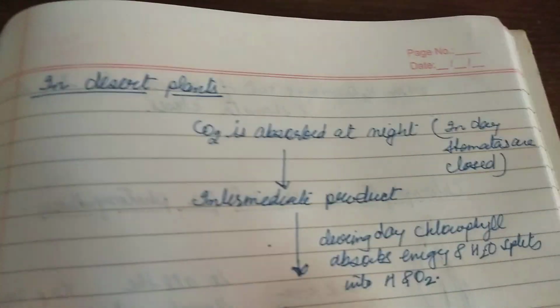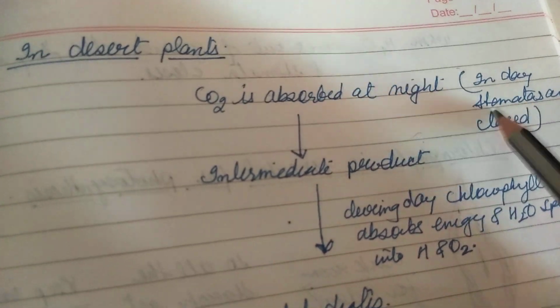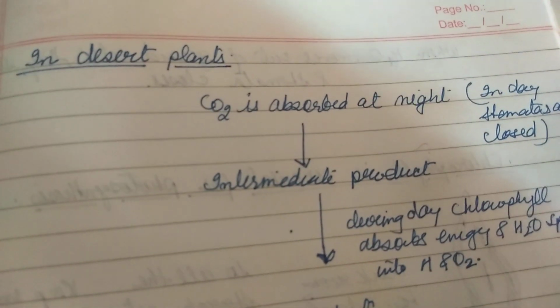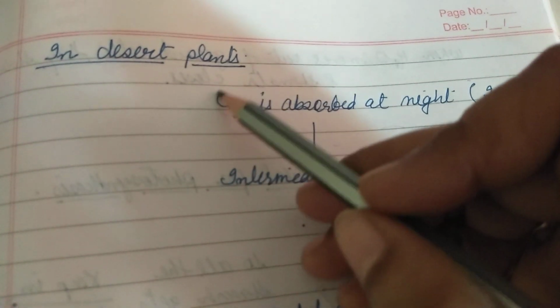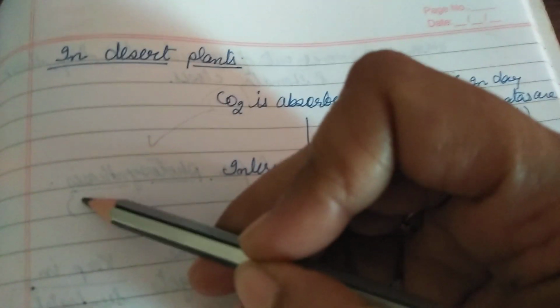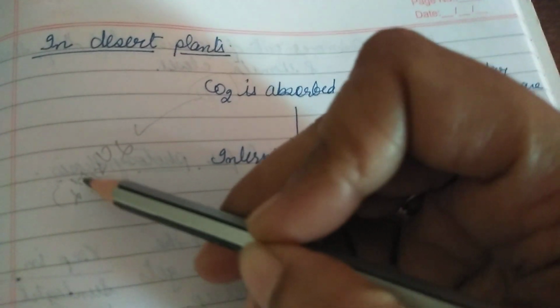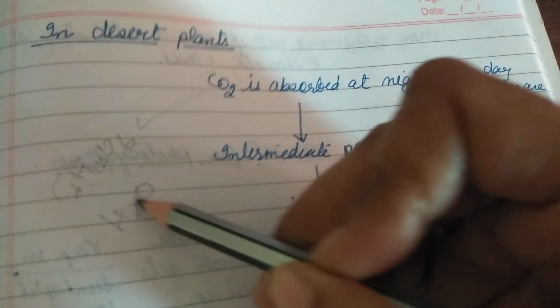So what happens then? CO2 is absorbed at night, because stomata are open at night only. During daytime they are closed. So CO2 is absorbed at night, but it can't convert into carbohydrate. It can't convert into C6H12O6 because there is no hydrogen, because there is no splitting of water.